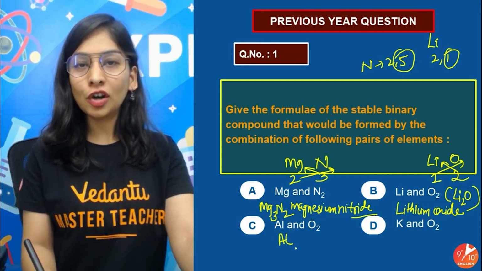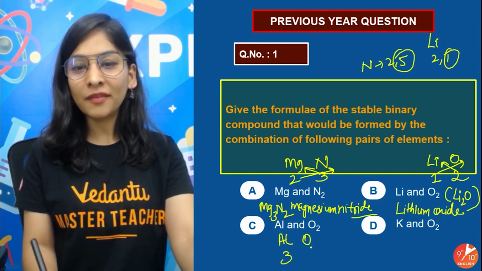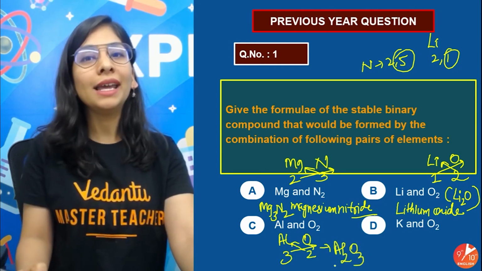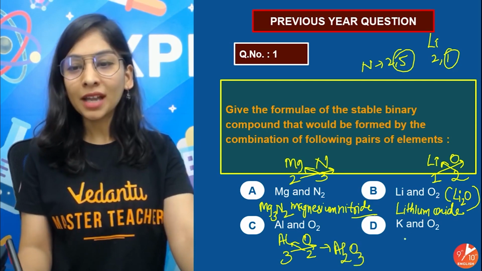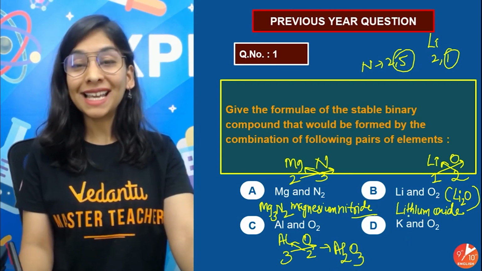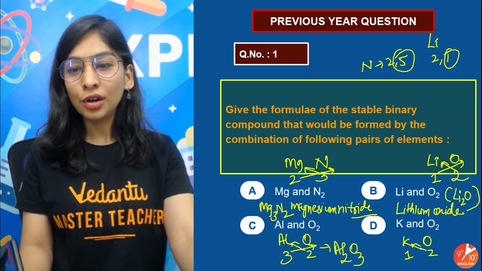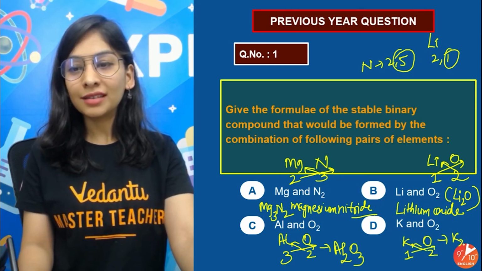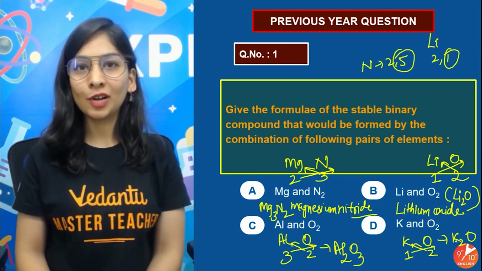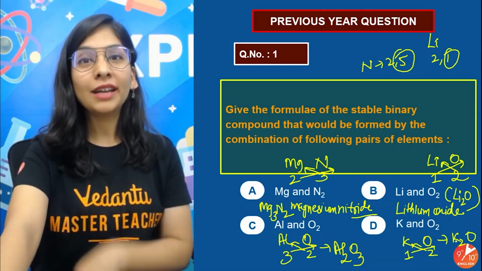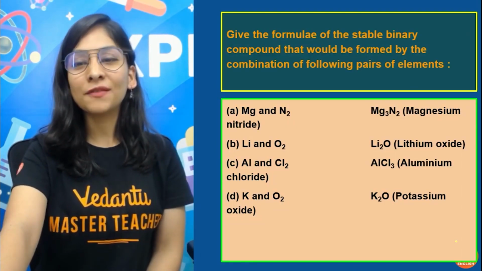Same with aluminium and oxygen. Aluminium oxide: aluminium's valency is 3, oxygen valency is 2. They'll combine together to give aluminium oxide with the formula Al2O3. Okay? Potassium with oxygen gives potassium oxide, same as the lithium case. Potassium has 1 valency, oxygen 2. Cross multiply, you'll get your answer, that's K2O. That's potassium oxide. So isn't it a very easy question that can come in the exam, and you're like, yeah, you know it already, and that's very easy.